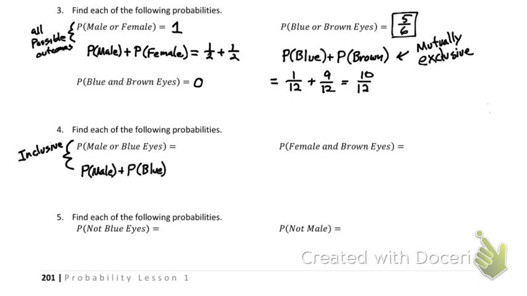But let's say you had a male with blue eyes. You just double counted them. You counted them as being a male, and you counted them having blue eyes. So when it's inclusive, you have to think about subtracting any overlap. That would be a male with blue eyes.